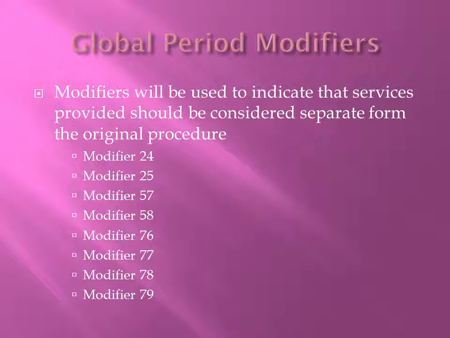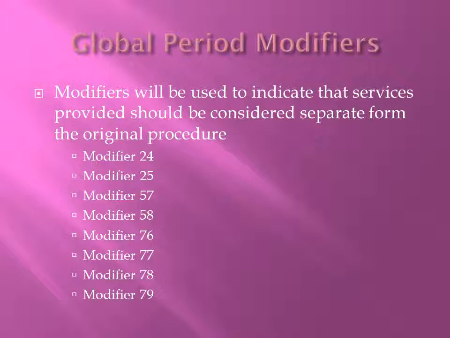Modifier 58 would be used for staged or related procedure or service by the same physician during the post-operative global period. Subsequent procedures commonly performed during the global period under one of these circumstances: planned or staged procedure anticipated prior to the first procedure, more extensive procedure needed than originally planned, or a therapeutic procedure performed following a diagnostic procedure.